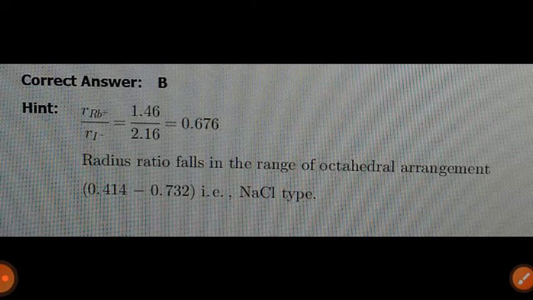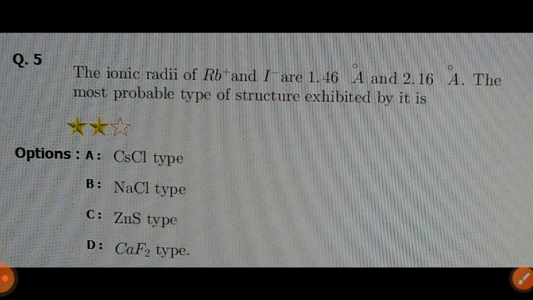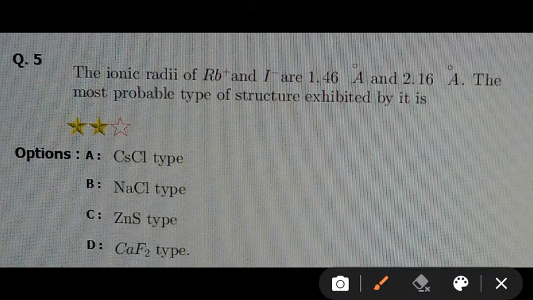That is the NaCl type of crystal structure. Hence, rubidium iodide, that is RbI, has a NaCl type of structure, and therefore the answer for this question is NaCl type.